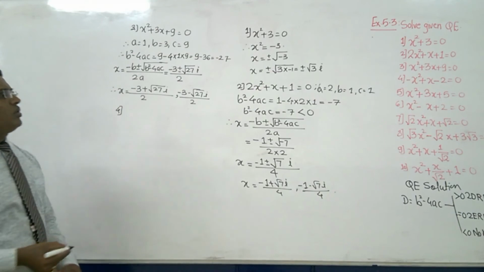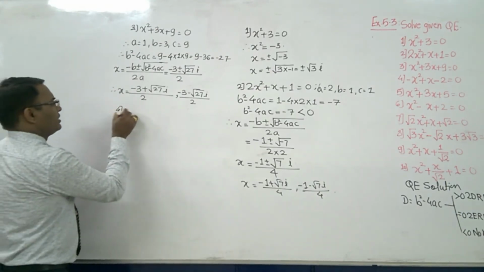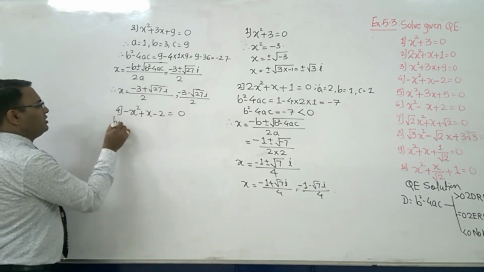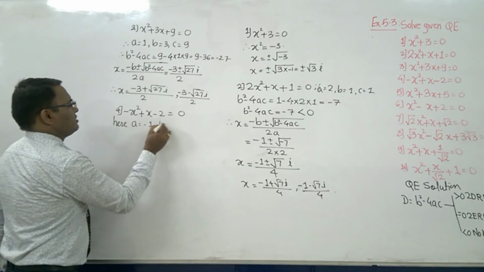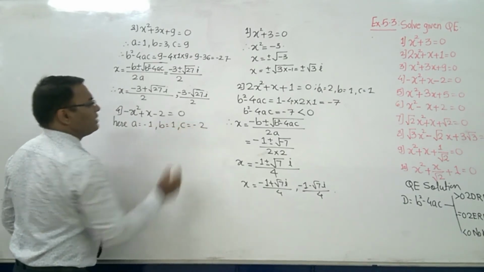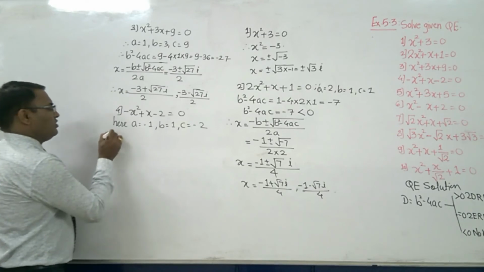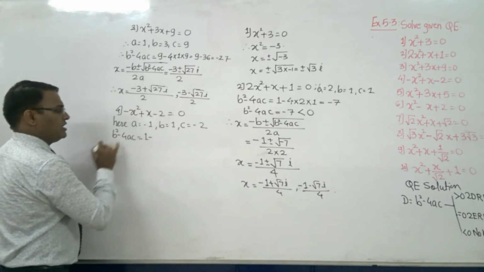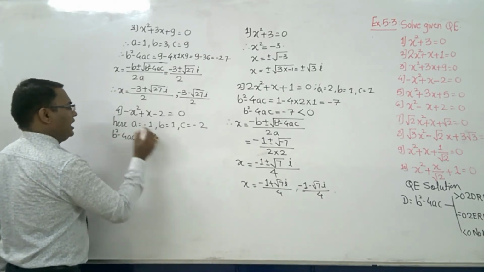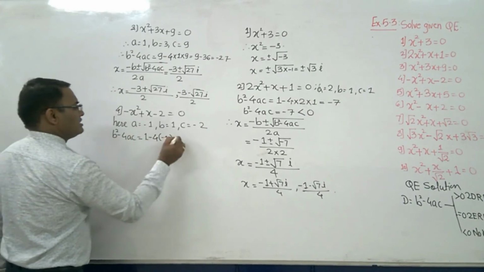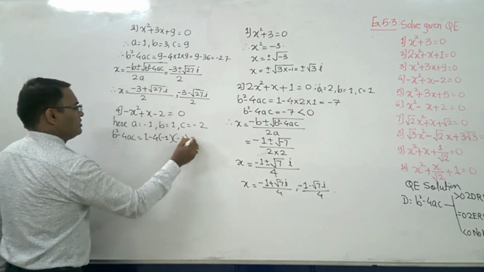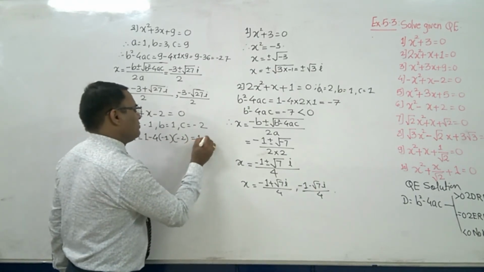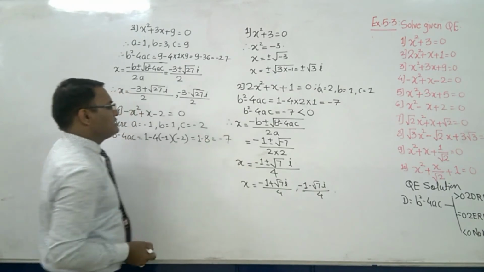Okay, the next one is what? Sum number 4. Minus x square plus x minus 2 is equal to 0, and here a is equal to minus 1, b is equal to 1, c is equal to minus 2. So what is the value of b square minus 4ac? 1 squared is 1, minus 4 into a, which is minus 1, and c, which is minus 2. So this is equal to what? 4 twos are 8 into 1 is 8, but minus minus is plus. So 1 minus 8, that is minus 7.